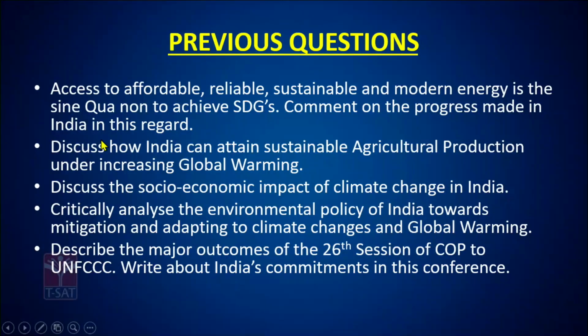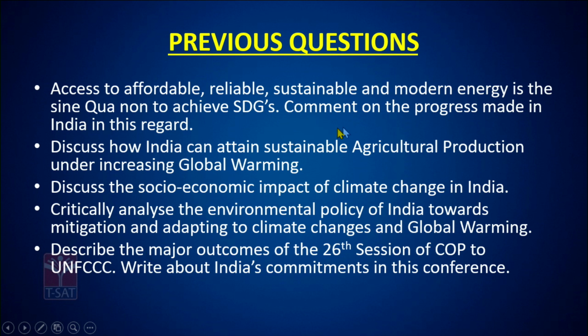If you see the previous questions asked pertaining to today's topic on global warming, climate change and global environmental issues, the first question asks: access to affordable, reliable, sustainable and modern energy is the sine qua non, that is the principle, to achieve Sustainable Development Goals. Comment.